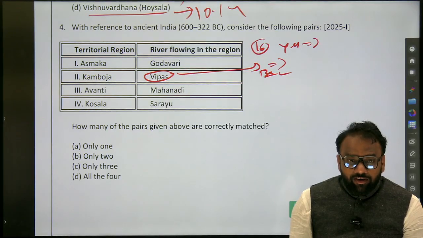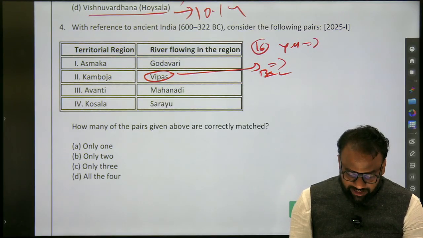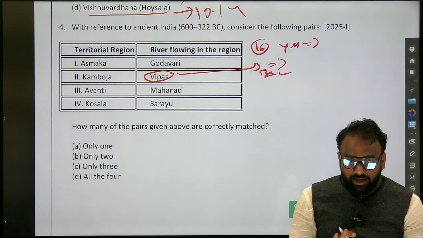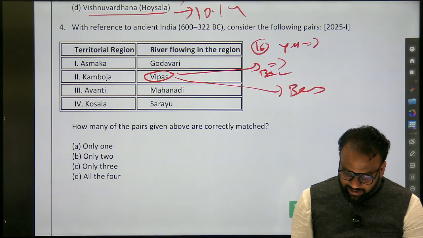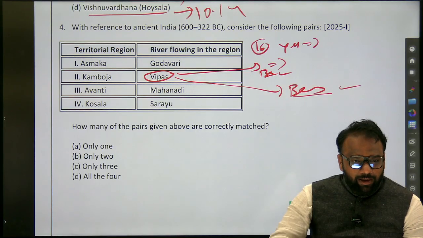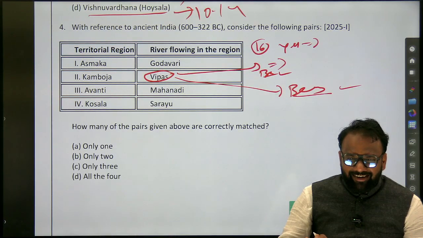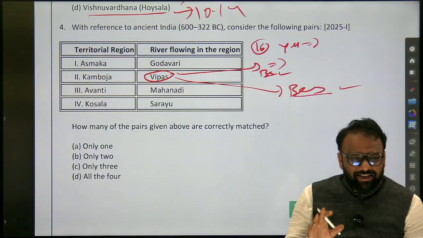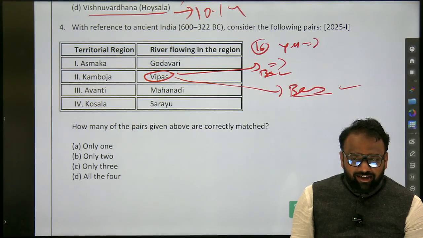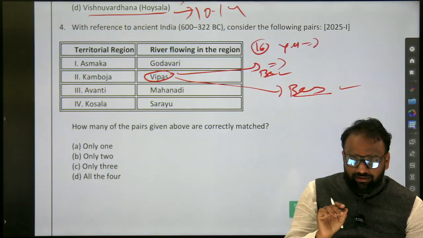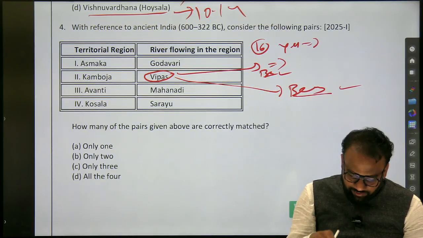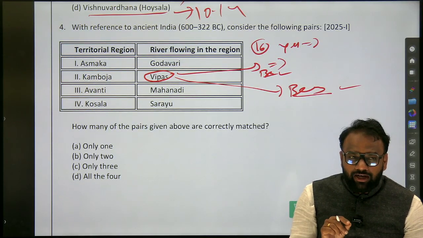Vipas is Beas. Beas is present in the states of Punjab and Himachal Pradesh. Where is Kamboja present? A small extent in Jammu and Kashmir and a major region in Pakistan. So there is no chance of Vipas being part of Kamboja.